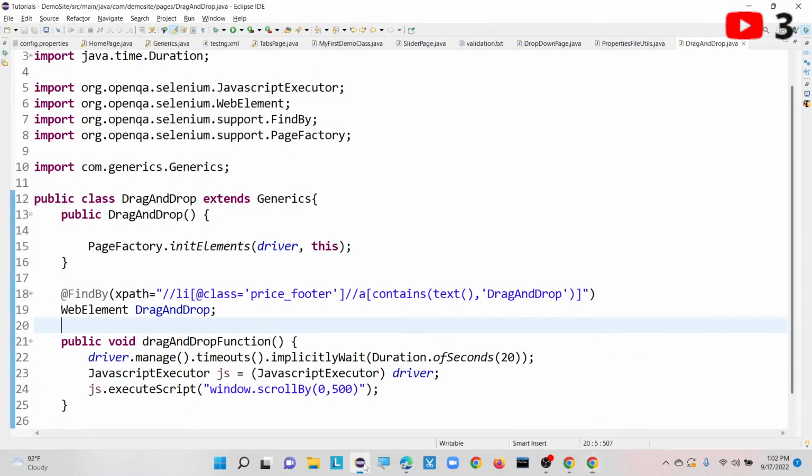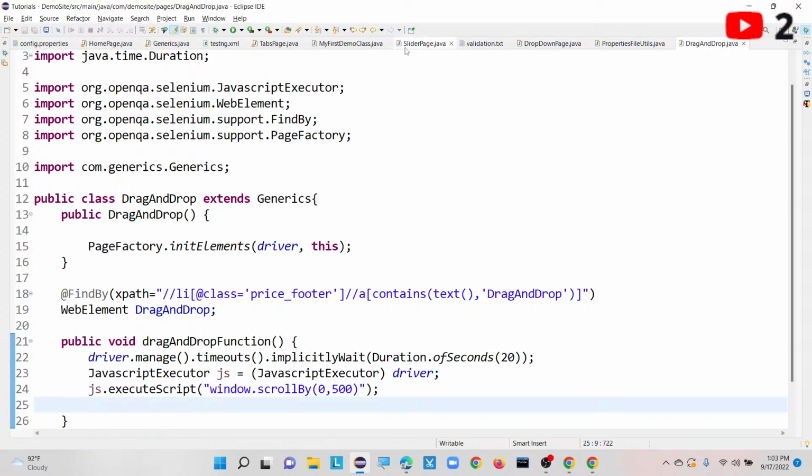You can also do it with the help of the robot class. There will be many approaches. The approach which you are familiar with, you can use accordingly. There will be no issue, you can use as per your wish. In my case I am using the JavaScript executor here.